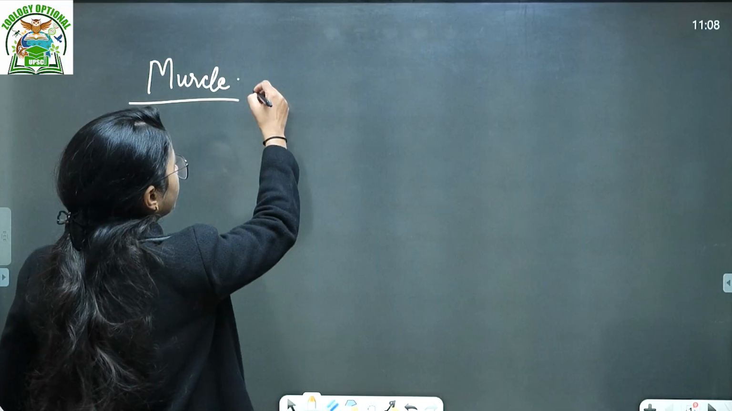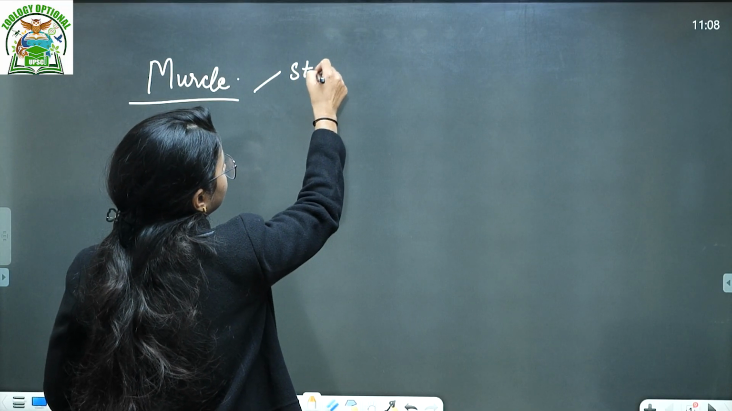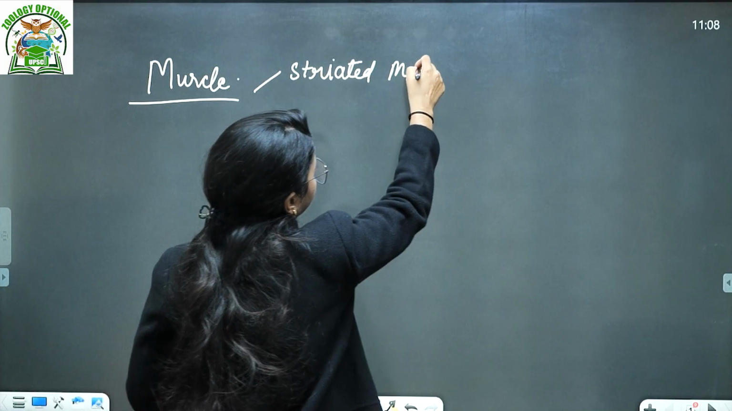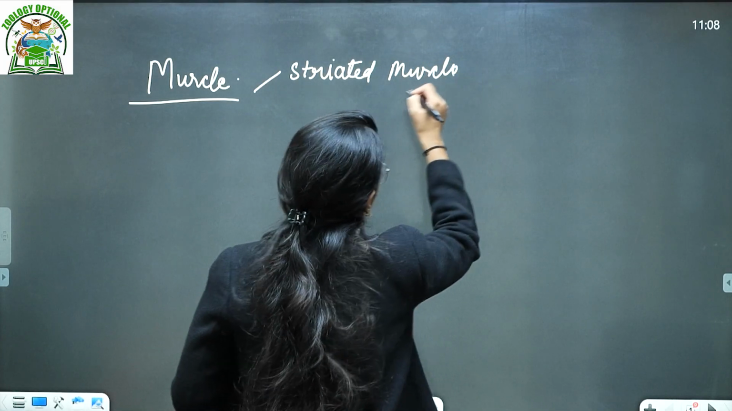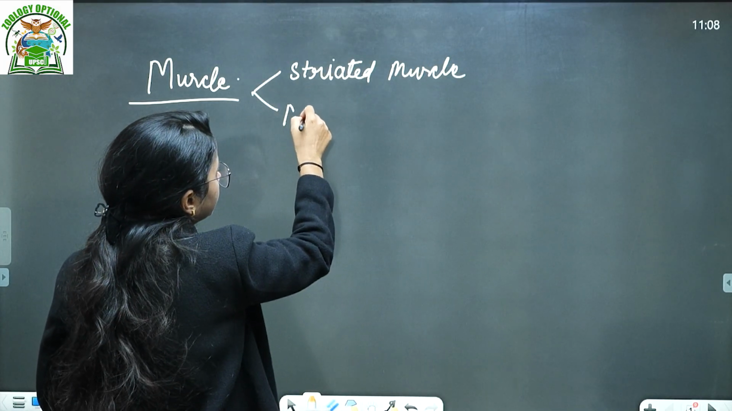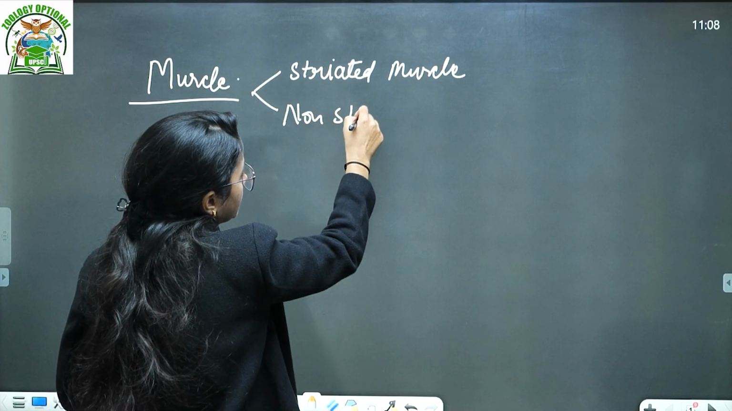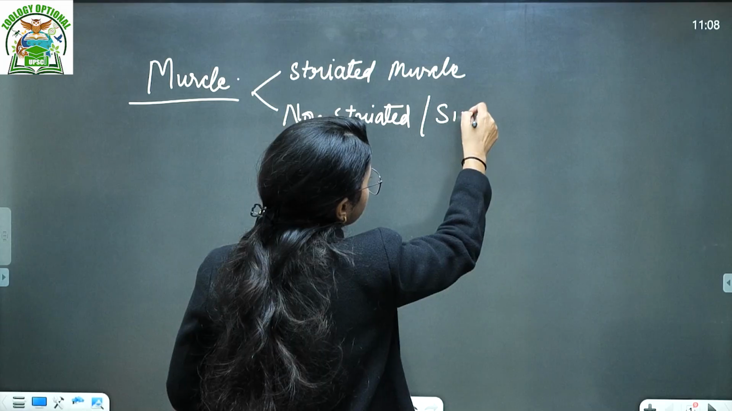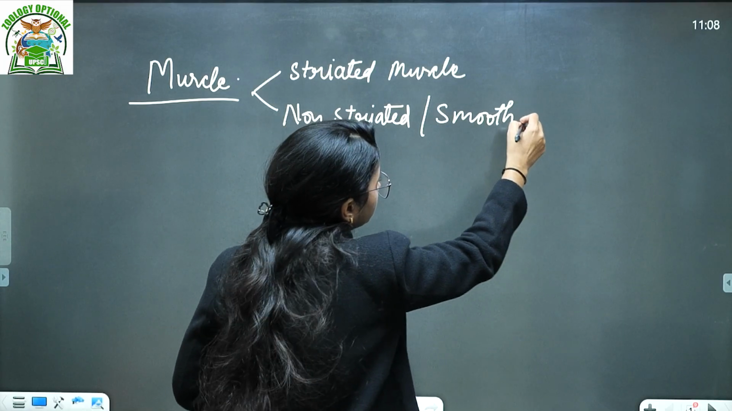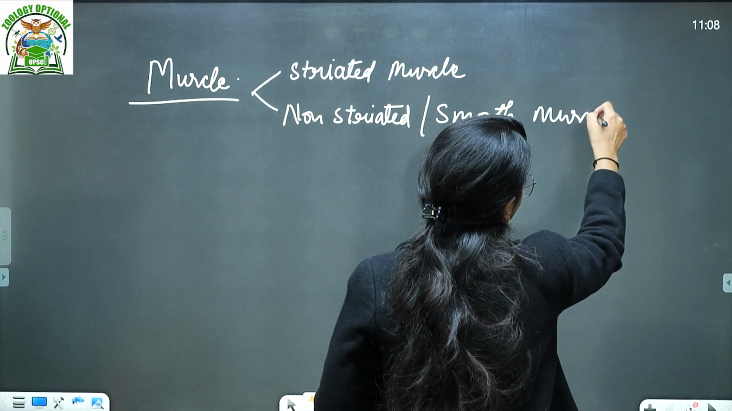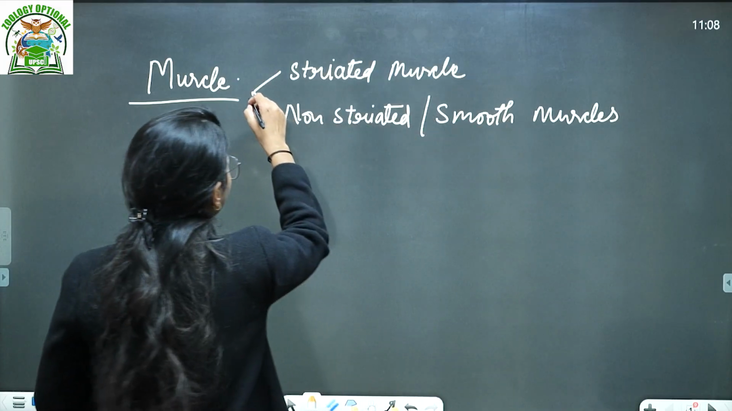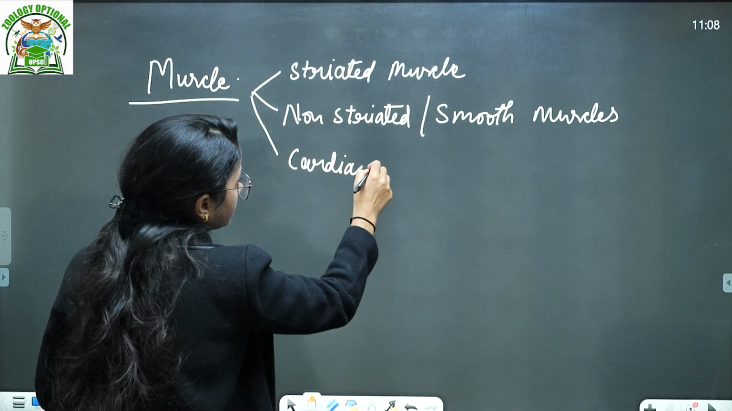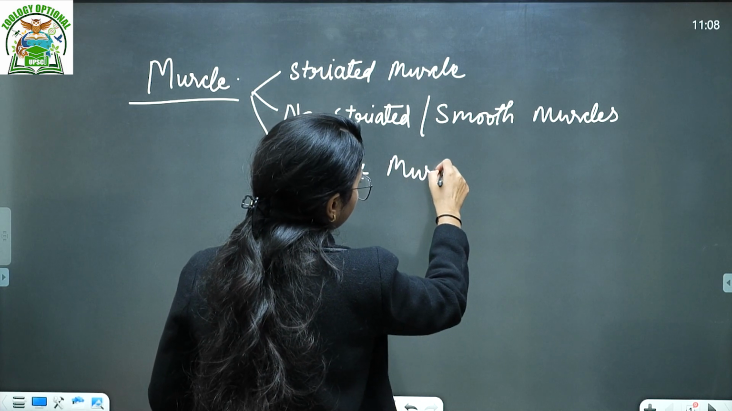What are the three types? The first is striated muscles. The second is non-striated or smooth muscles. And the third one is cardiac muscles.